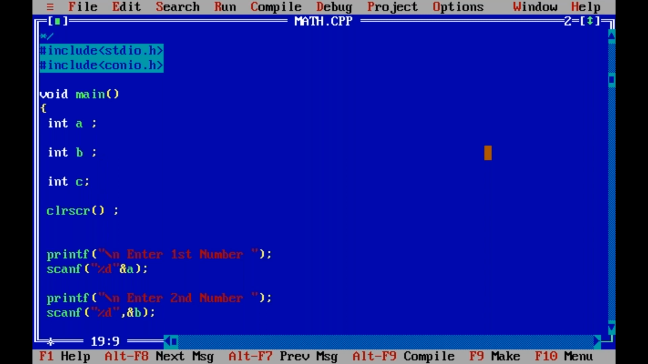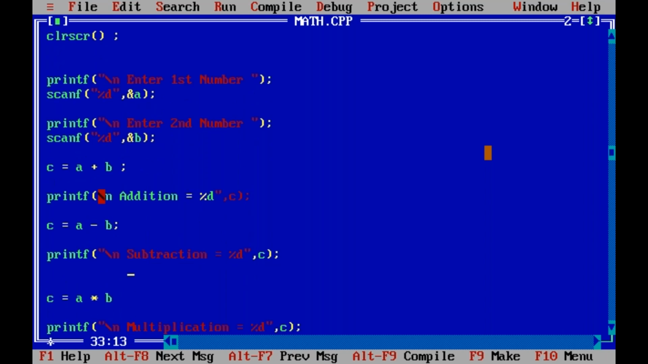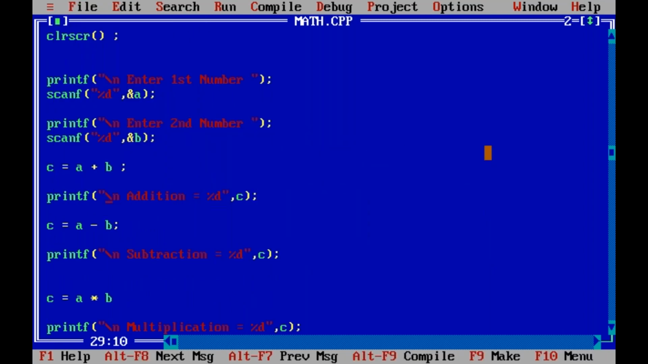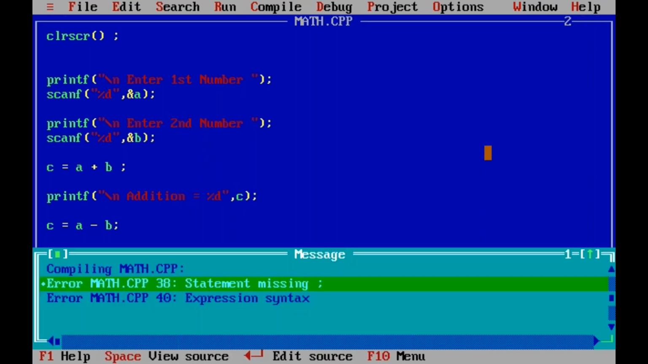A semicolon is missing here. Next, a comma is missing in the scanf function. Some statements are missing. I'm correcting some statements here. Now save it, overwriting. Compile again, recompile. Still 2 more errors.